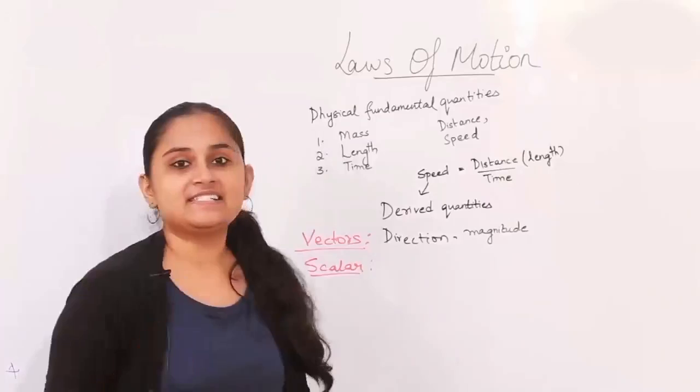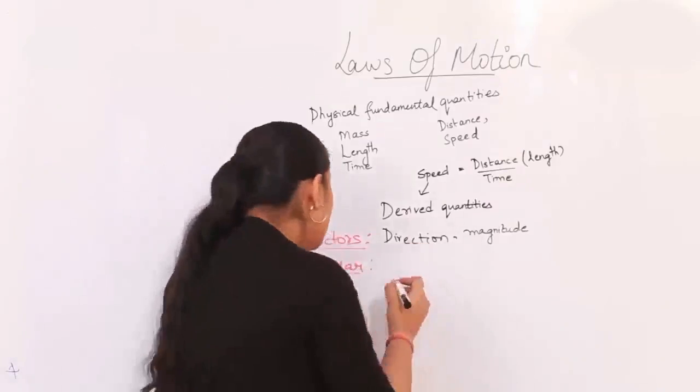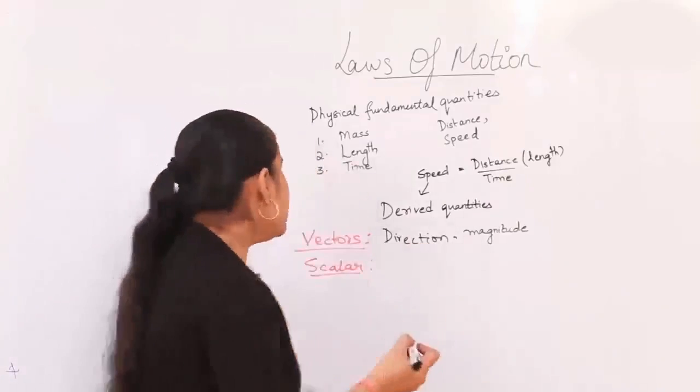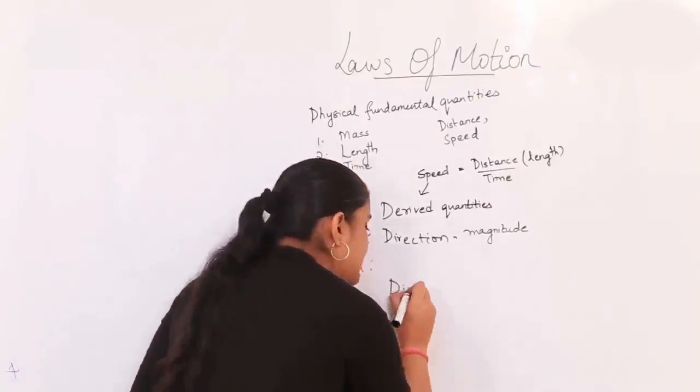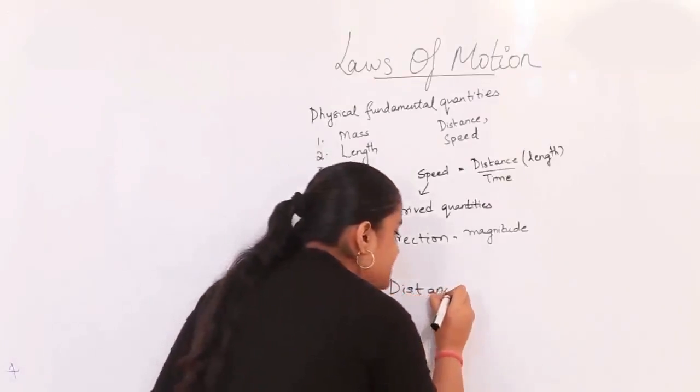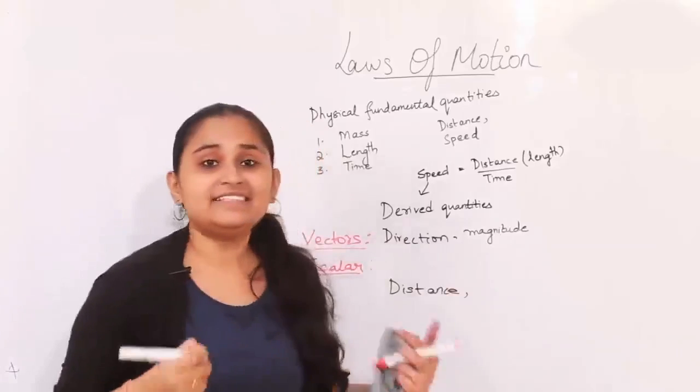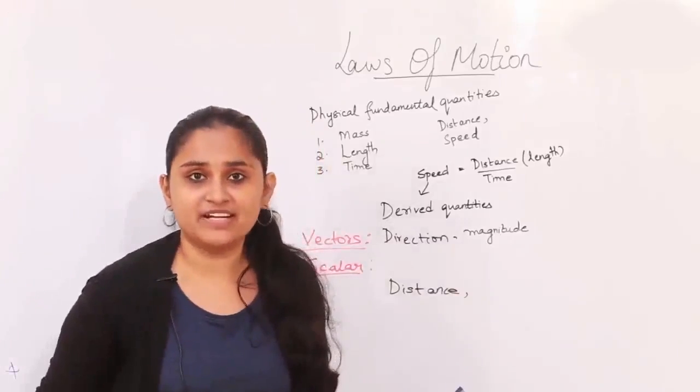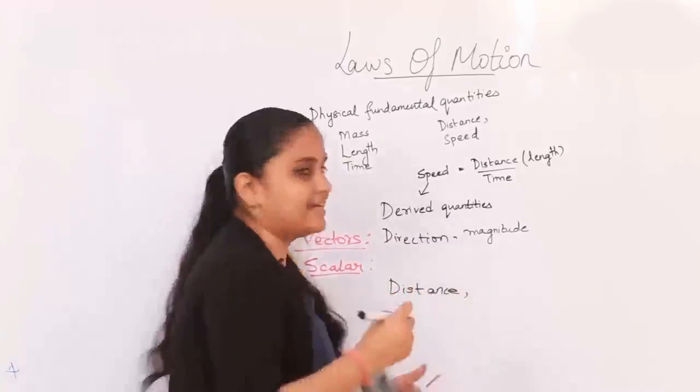So one of these things which a scalar quantity could be is distance. Since my distance cannot tell anything regarding the direction in which I am proceeding, so distance is my scalar quantity.